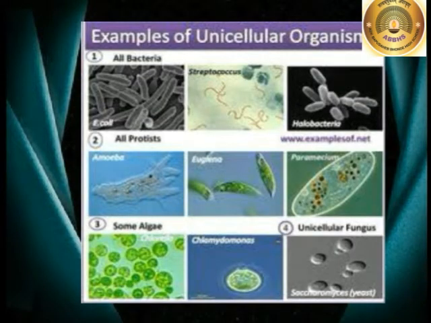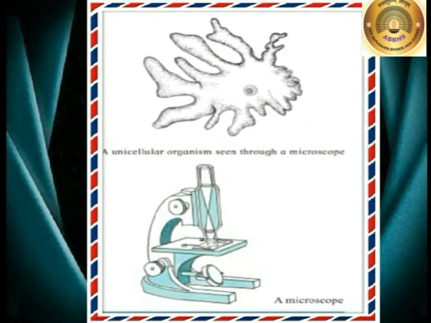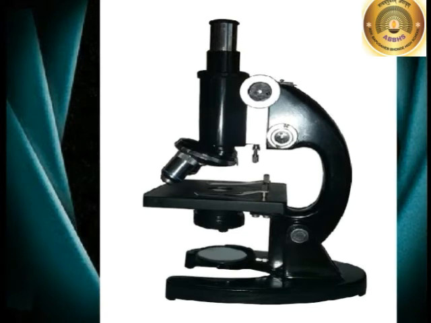Here are some examples of unicellular organisms, the protozoa. They are so tiny that they cannot be seen with naked eyes. We need a microscope to see them. As you can see in the picture, children, they are so small. If they are present in the water, we won't be able to see them with our normal eyes. We need a microscope to see them. The microscope picture is given over here. You have seen a microscope in your science lab. Last year, you saw microorganisms through this microscope, isn't it?